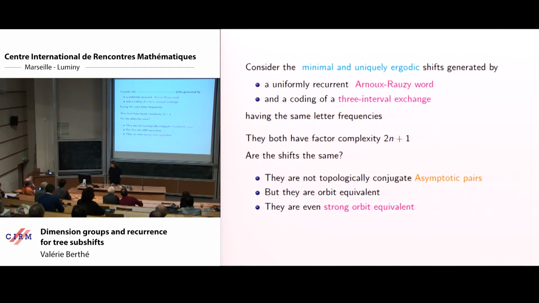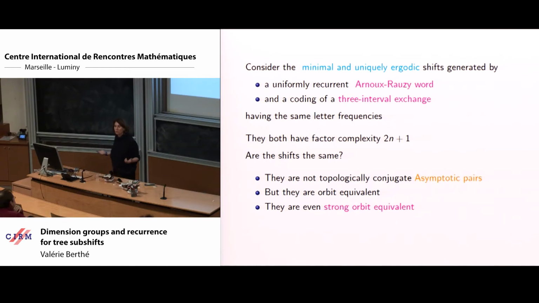I should make the remark that they both have the same factor complexity. In terms of factors, these are both sequences having factor complexity 2n plus 1. They are minimal and uniquely ergodic by Boshernitzan's condition, complexity 2n plus 1. So it makes sense to discuss letter frequencies, they exist.